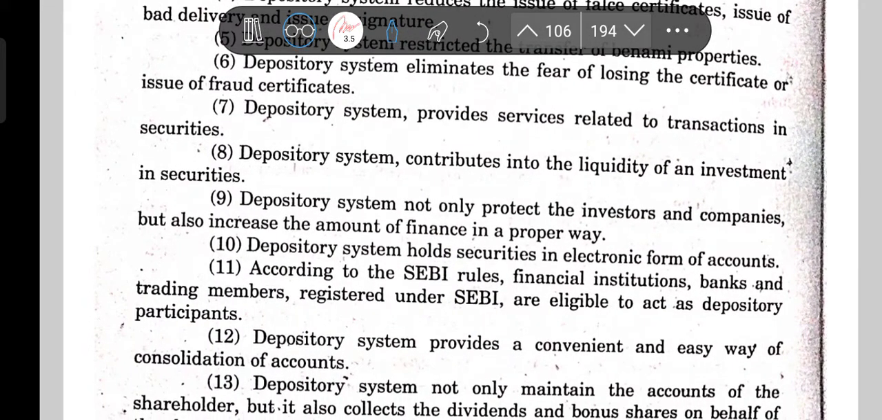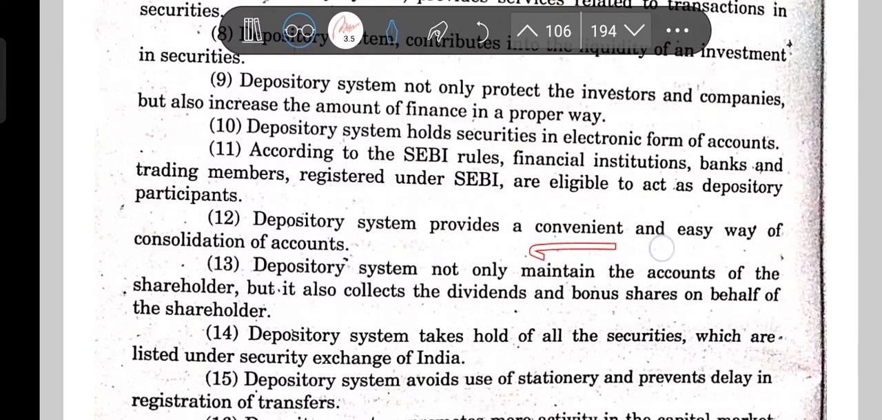It not only protects the investor and companies, it also increases the amount of finances in a proper way. Do remember this. Financial institutions, banks and trading members registered under SEBI are eligible to act as depository participants as per SEBI rules.